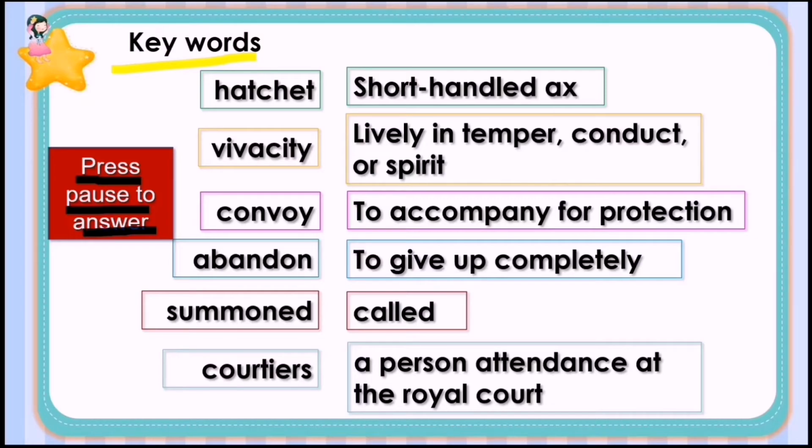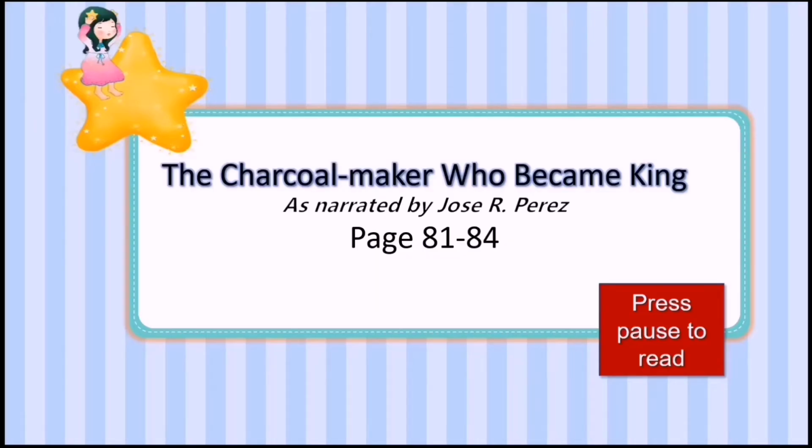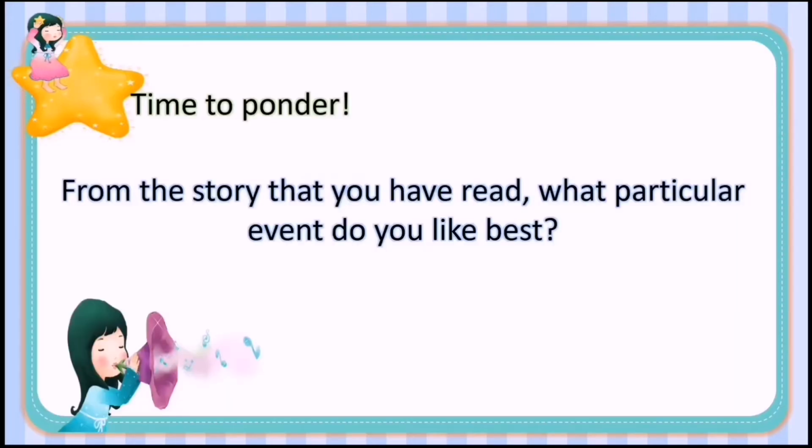Now, I want you to read The Charcoal Maker Who Became King, as narrated by Jose R. Perez. So open your book to pages 81 to 84. Be sure to read the story, okay? Time to ponder. From the story that you have read, what particular event do you like best? Now, let's check your grammar awareness.